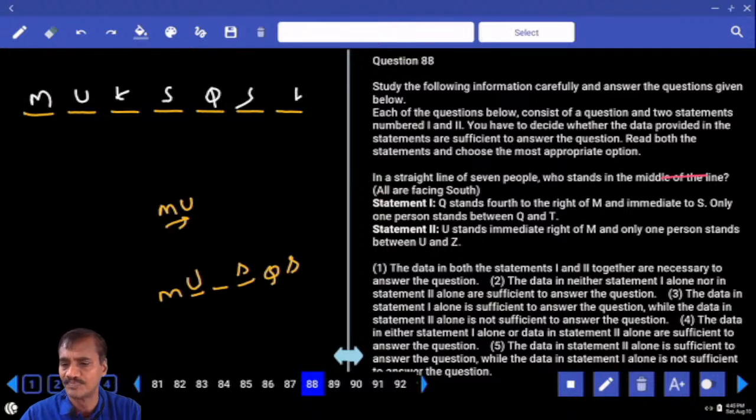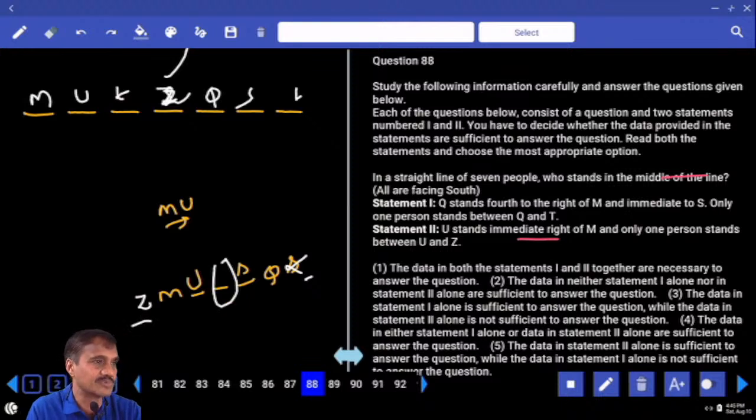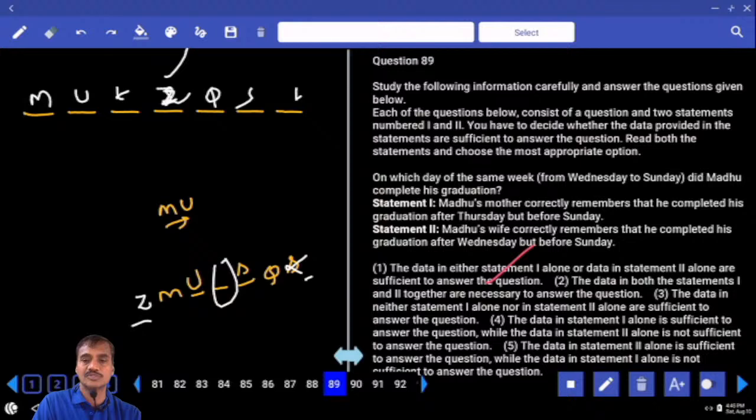S and U and Z. Now U sits to the immediate right of M, and only one person between U and Z. Now Z will be here. As Z is at this place, then there is only one person between U and Z. Taking Z on the other side, there is someone else who is exactly in the middle. Hence by combining these two also we are not 100% sure. Hence the data in both the statements together is also not sufficient, neither one nor two, 88, choice 2.